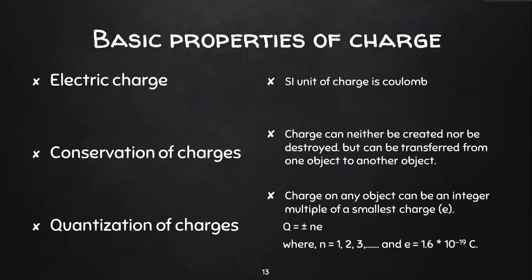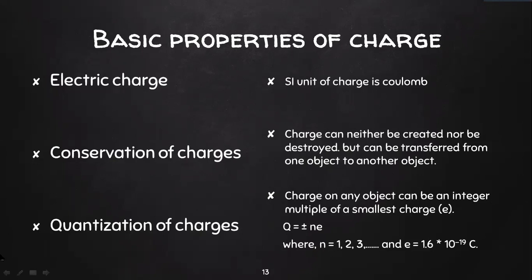And the next one is quantization of charge. When I say charge, as I told you in the first point, everything in this universe is made of charge. If you consider one object, for example a ball, that ball is made of charges. It has so many charges in it. But the number of charges in that particular ball will always be an integral multiple of the charge, or I can say you will always have a whole number of charges. It could be 10,000 charges or 1 million charges or 10 million charges. It's not 10 million point 8 charges, so you will never have a decimal there. There is always an integral number of charges in an object.